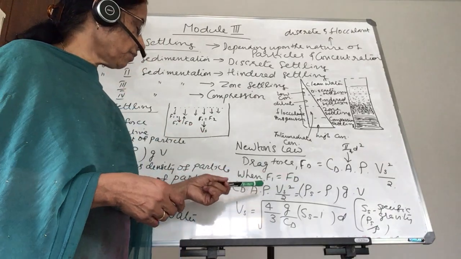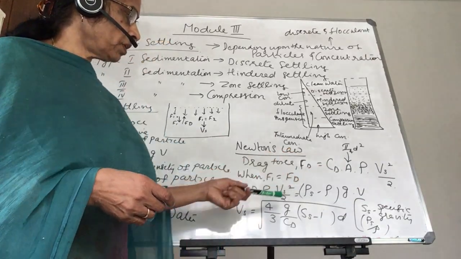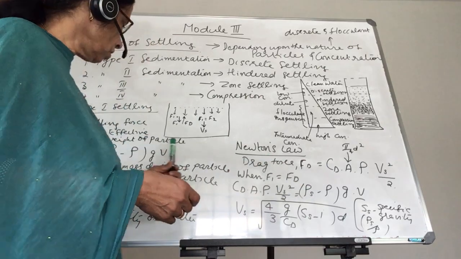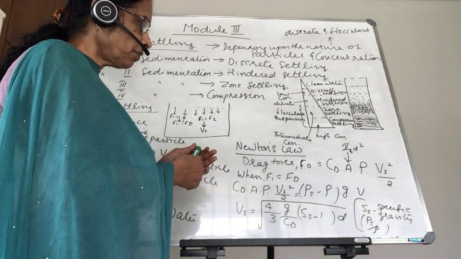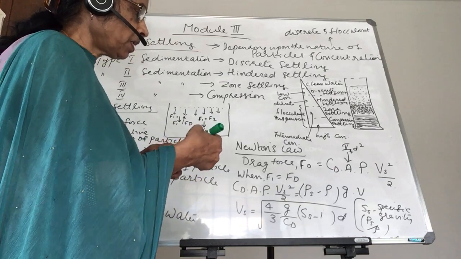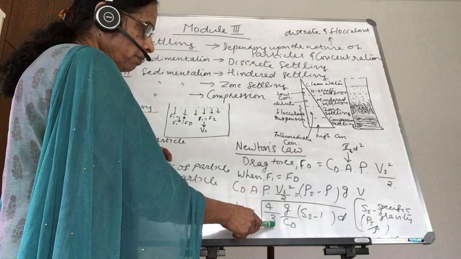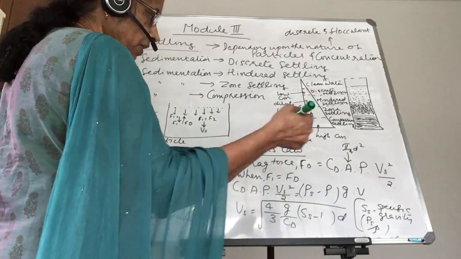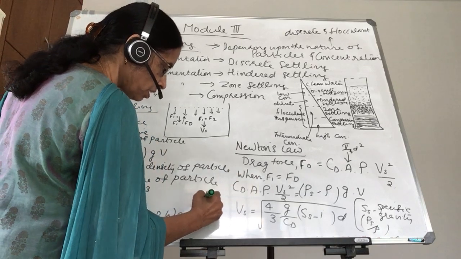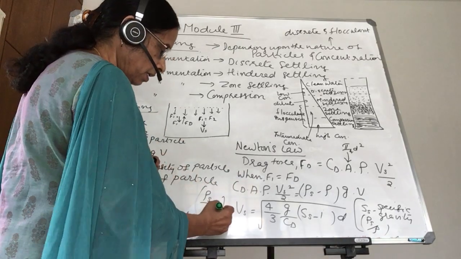F1 is equal to Fd, so that is Cd A rho Vs squared divided by 2 equals rho s minus rho into g into v. When you simplify the equation, you will get Vs equals 4 by 3 into g by Cd into rho s by rho, which is nothing but the specific gravity of the particle, Ss.